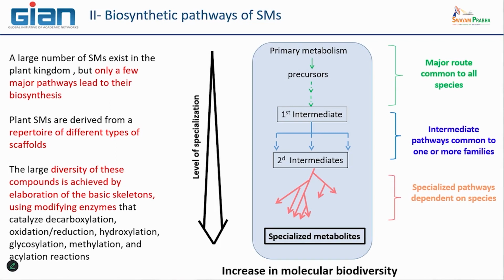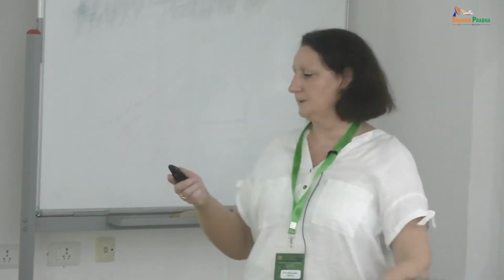Just to remind you of this organization with three different steps of this type of metabolic pathway, it is really important to identify the intermediates, to have the idea of the difference between section 1 and section 2 of this metabolic pathway.